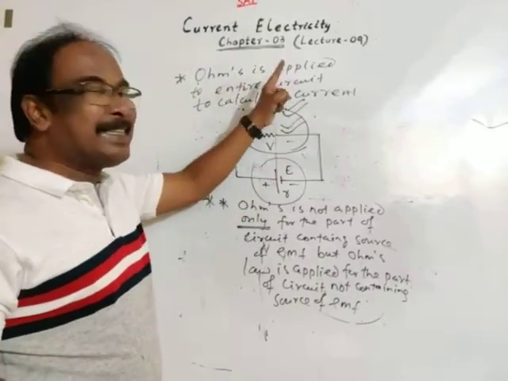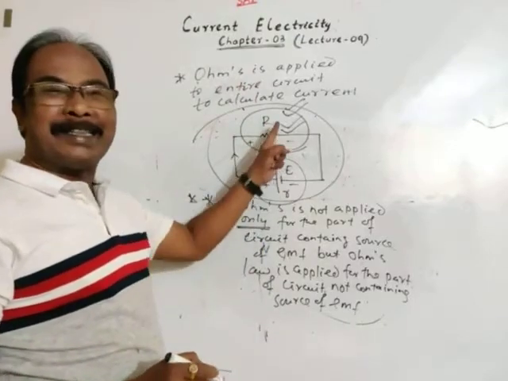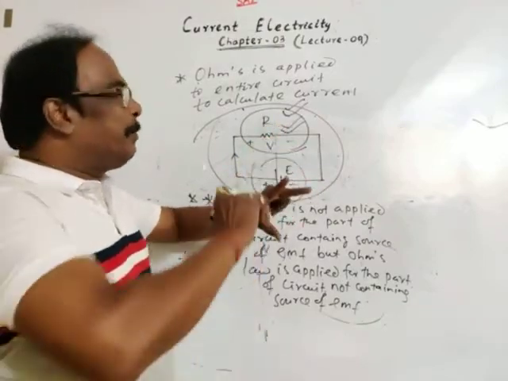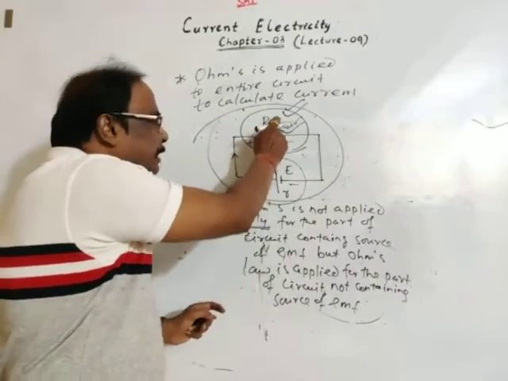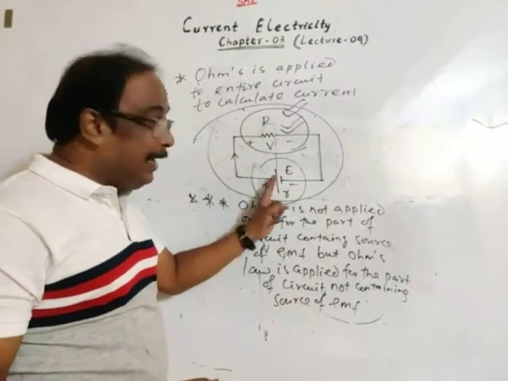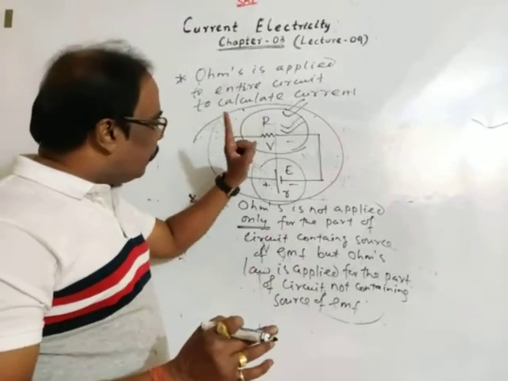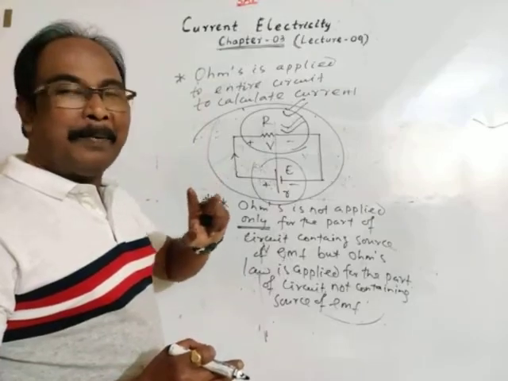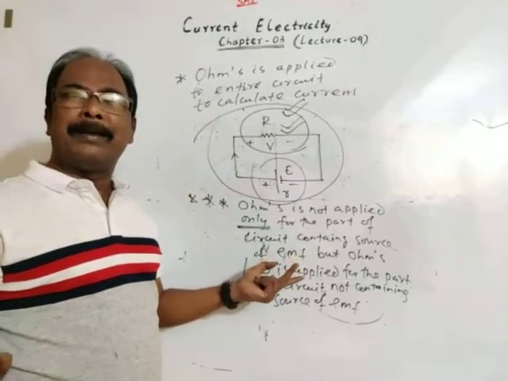But Ohm's law can be applied to the entire circuit, this plus this, containing a source of EMF and not containing a source of EMF, to calculate current. For only this part, Ohm's law is not applied, but for only this part, Ohm's law is applied, V is equal to IR. Clear? But Ohm's law is applied to the entire circuit to calculate current.